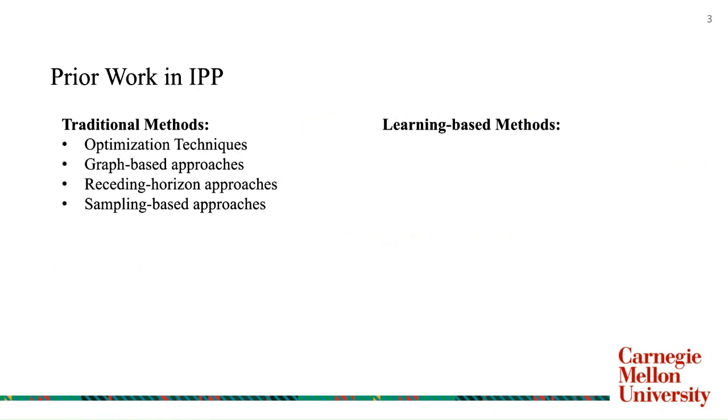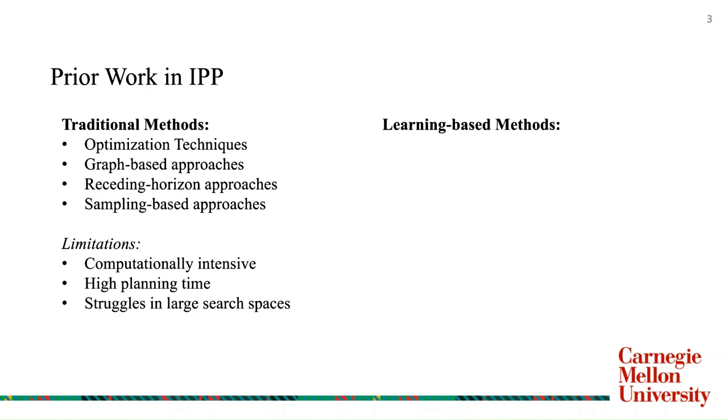Prior work in IPP can be broadly classified into two types: traditional methods and learning based methods. Traditional methods, or non learning based methods, often rely on optimization techniques. Traditional IPP solvers include graph based approaches, receding horizon approaches, and sampling based approaches. Limitations of these techniques: they're often computationally intensive, they require a lot of time for each planning step, and struggle with handling large search spaces.